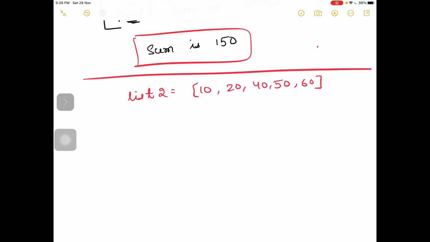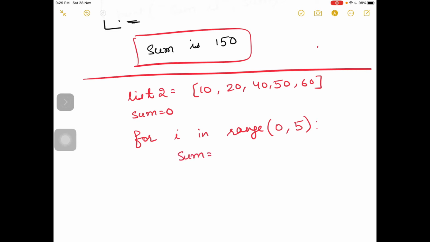Now after storing all the values, again I am taking sum equal to 0, for i in range. Here I am picking the index position. Index position starts from 0 and goes 0, 1, 2, 3, 4. I have written 5 because 5 is excluded.